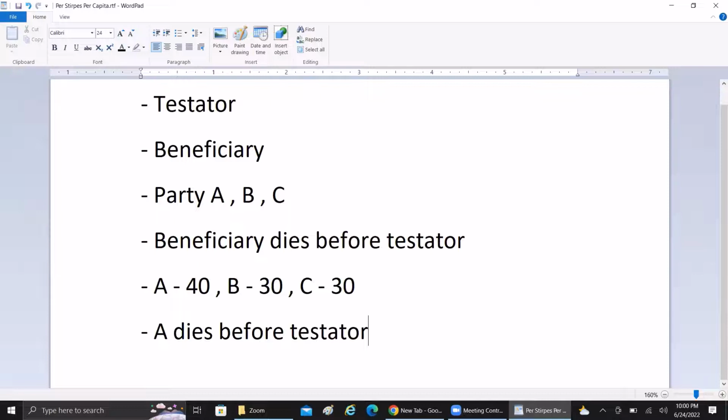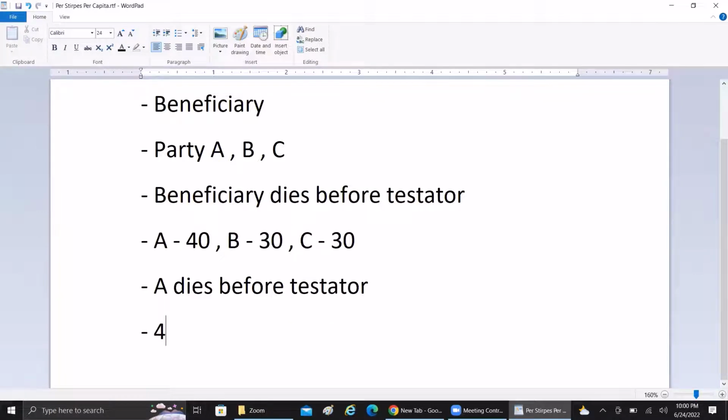So that 40% of the assets will be given to the children of A. If A has one child, the 40 will go directly to that one child. If A has two children, the 40 will be equally divided between the two children. So it goes like that.